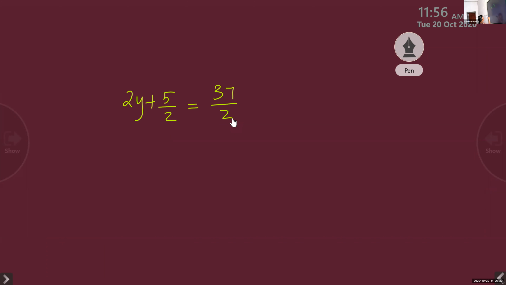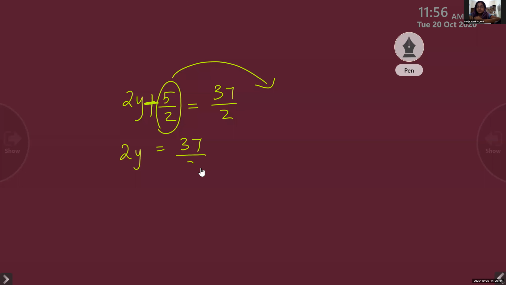So which number we will take to the other side? This one, 5 by 2. We take 5 by 2 to the other side. So 2y is equal to 37 by 2 minus 5 by 2. You check the denominators, same denominators, no? That is like fraction, so you can subtract the numerators easily.